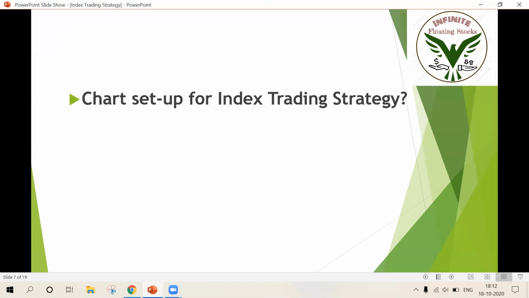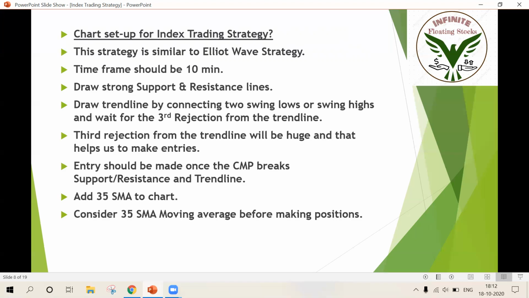I'm going to explain the strategy. This strategy basically helps traders trade on indices. You can also apply this strategy to stocks as well. But we designed it especially for indices because it gave good results when we started trading directly on the index. All right, this is the chart setup for the index trading strategy.